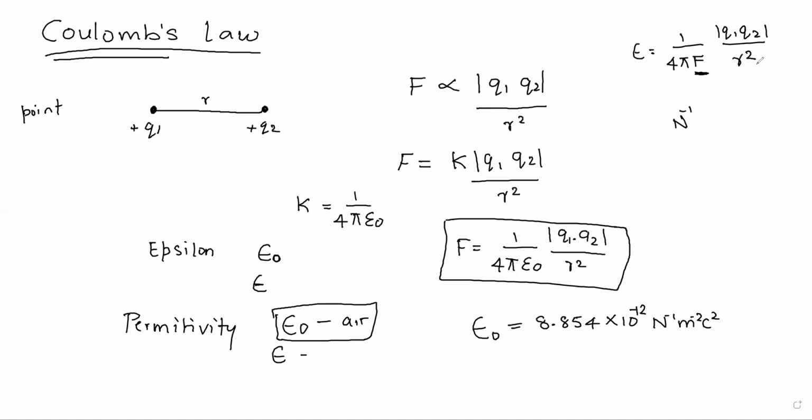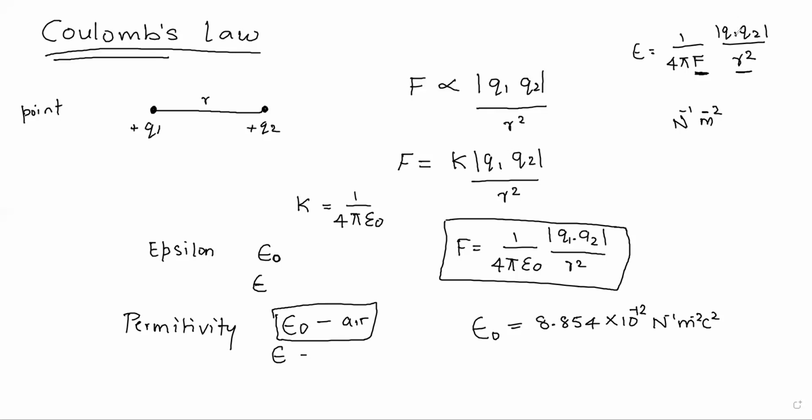And next, what is it? R. We are considering R. What is the R? It is a distance. So what is the SI unit of distance? The SI unit of distance is nothing but meter. Because it is squared, and it is also in the denominator, we consider it as minus 2. And here comes the charge, that is Q1 and Q2.